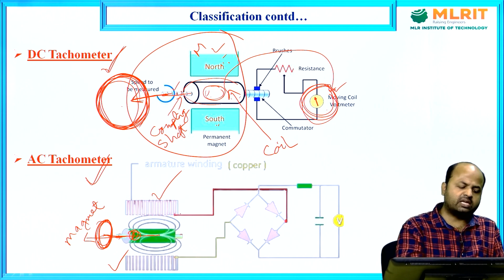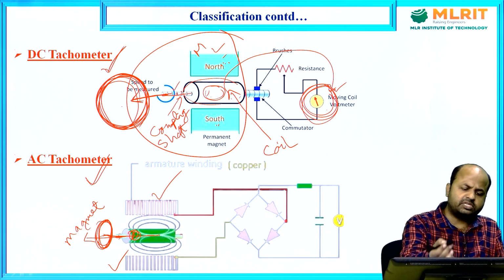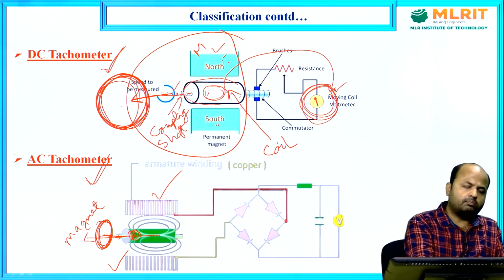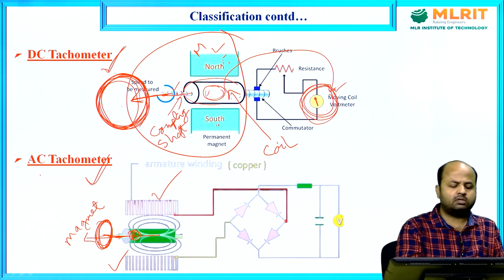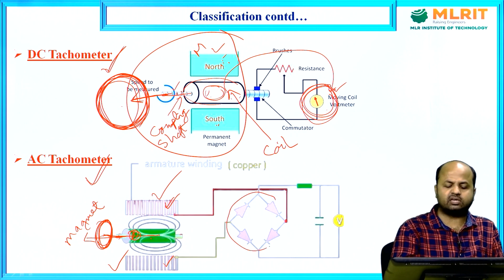See, the working is similar to the DC tachometer only. The only change is in the configuration. In the DC tachometer the magnet is stationary and the coil is rotating, but in the AC tachometer, this coil is stationary and the magnet is rotating. And this is a rectifier circuit for converting this AC to DC.